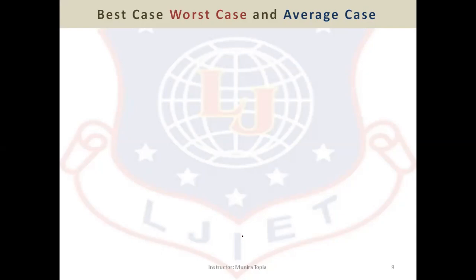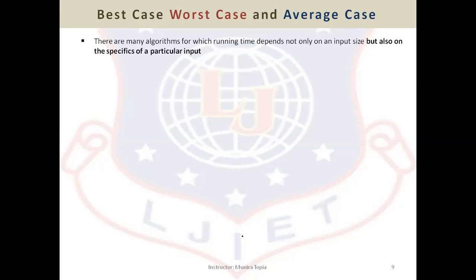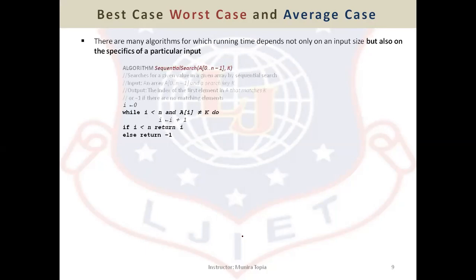Now, what is best case, worst case, and average case? Consider an algorithm, as specified, sequential search, which takes an array which is ranging from 0 to n minus 1. And name of array is A. And another input is K. K is nothing but a key which needs to be searched. It is one number which needs to be searched. Inside algorithm, we are initializing i to 0.